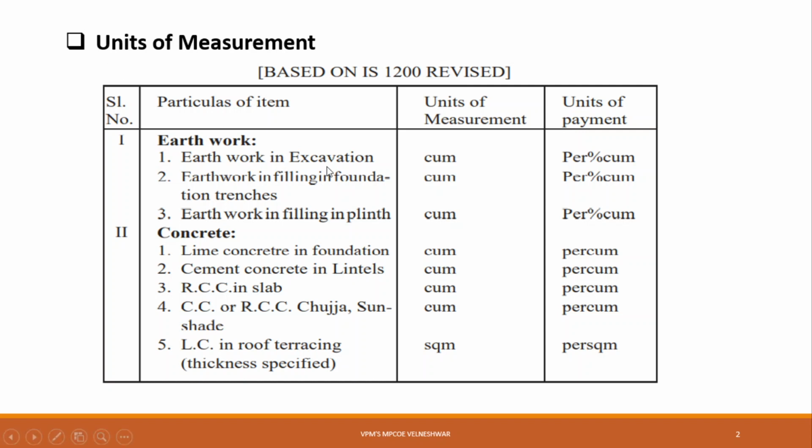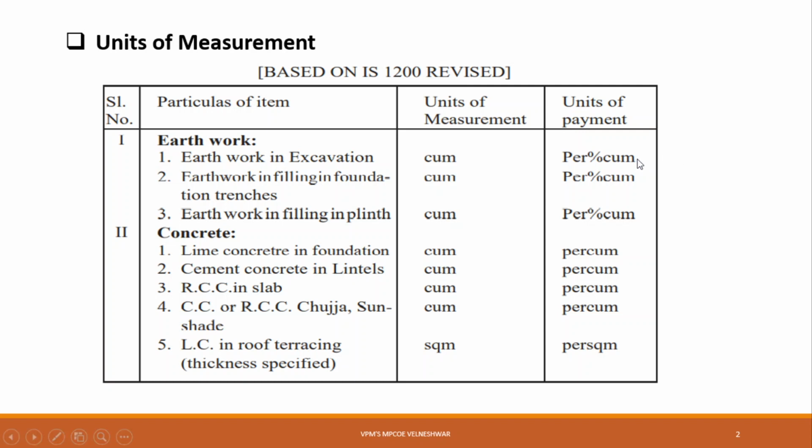Suppose it is earthwork in excavation, which means you have to do excavation. How will you measure how much earthwork will be done? That will be calculated as length of excavation into breadth of excavation into depth of excavation. The unit of that item is cubic meter. And if you have to give the payment to the contractor, then how will you give the payment? In terms of percent cubic meter.